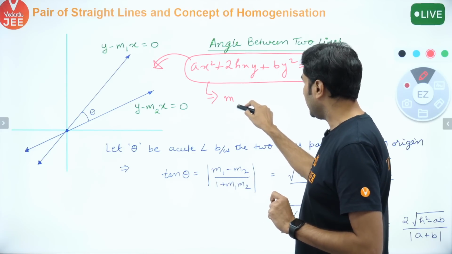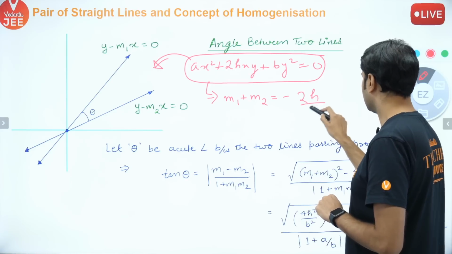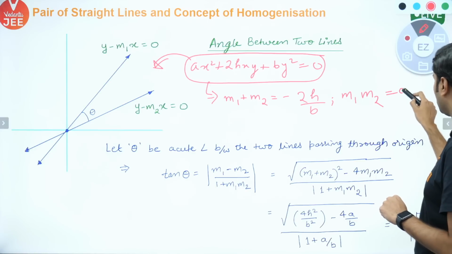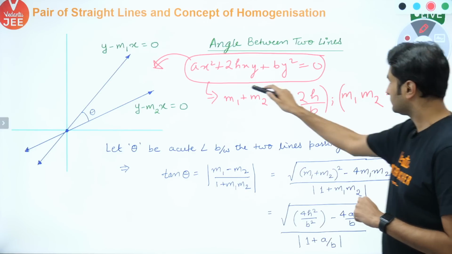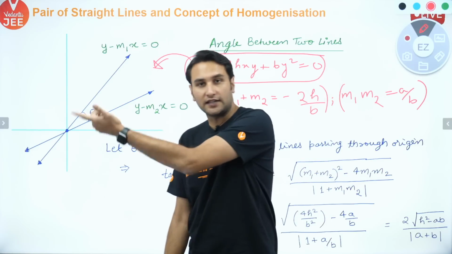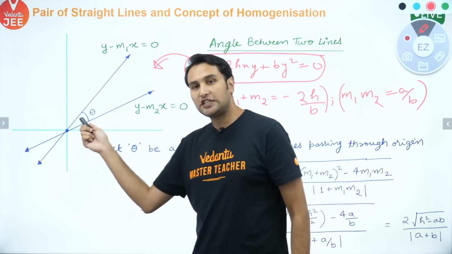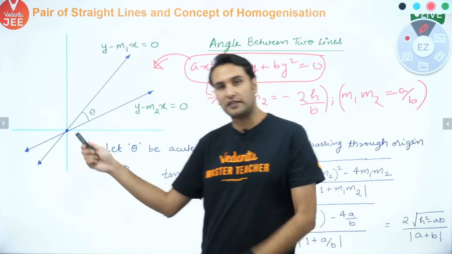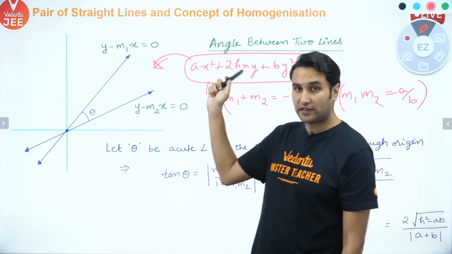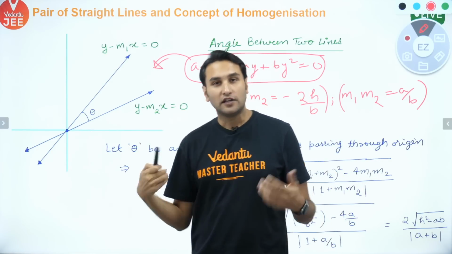कंडीशन क्या होती है बच्चों? m1 प्लस m2 कितना होता है? माइनस 2h बाई बी. और m1 m2 बच्चों कितना होता है? a बाई बी. अभी अपन ने पढ़ा, I told you to note it down, right? Now the question is, if this is given to you and if somebody asks the pair of straight lines represented by this के बीच में एंगल, what is the angle between the pair of straight lines represented by this equation? ठीक है, तो imagine करो कि the straight lines represented by this is y equal to m1x, y equal to m2x. If the angle is theta, you can find out tan theta.